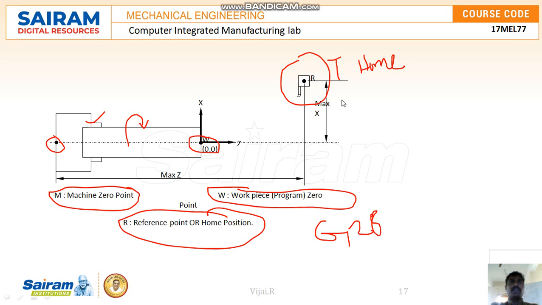These three are very important whenever we are writing a program. We should know what the home position is and what the work reference position, X0 and Z0, is.